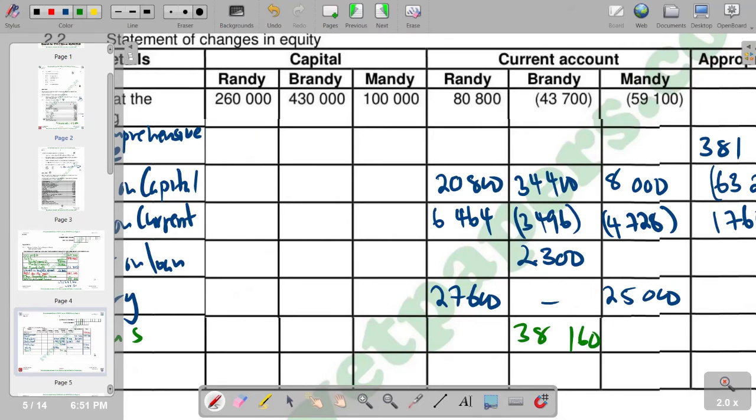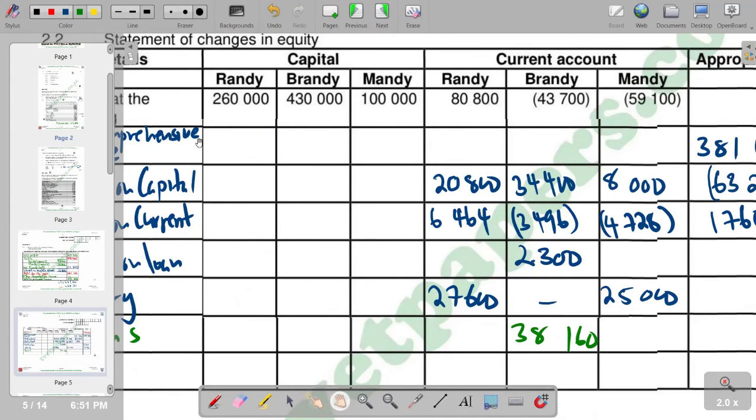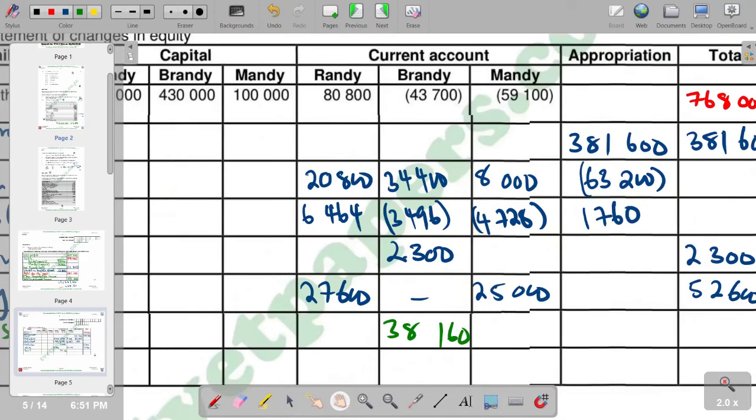So the total for the bonus is also supposed to be transferred under appropriation. So we put it under appropriation, 38,160. And when it comes under appropriation, it changes sign and becomes a negative. So this is what we have on that part. Then from bonus, we now go to drawings.